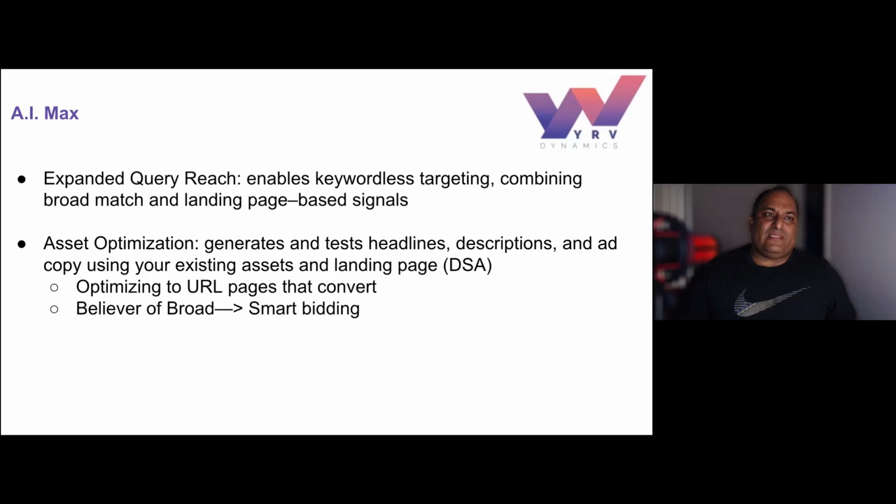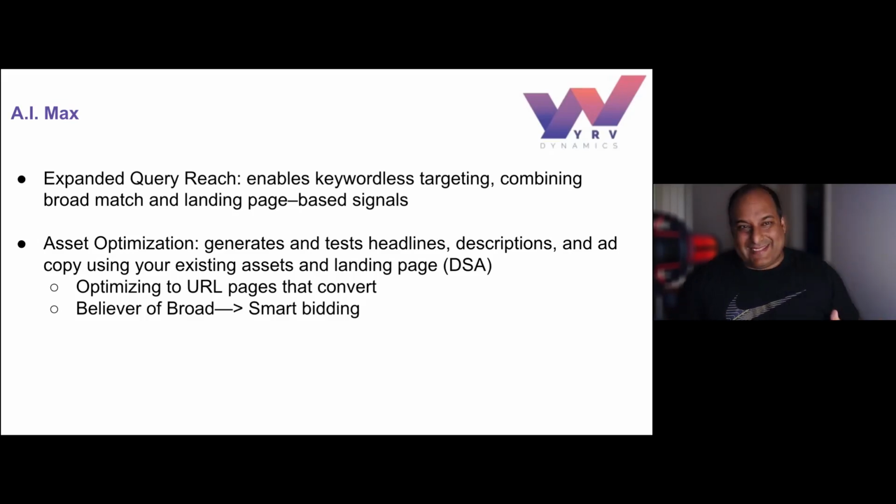And a lot of the reason DSA went away was because of expanded text ads. So at the time it was expanded text ads, then it was DSA, and then there was responsive search ads. Responsive search ads have 15 different headlines, 4 different descriptions. And then on top of that, you have dynamic keyword insertion. DSA didn't have anywhere to go, so it got sunsetted.